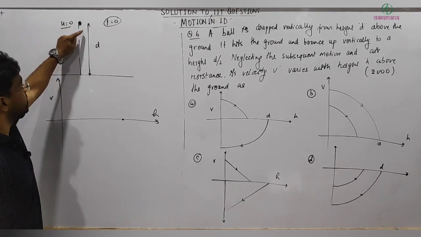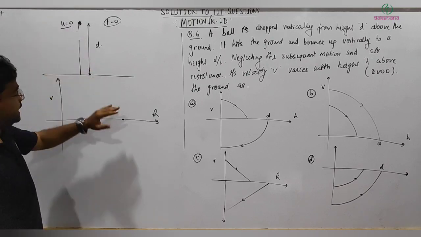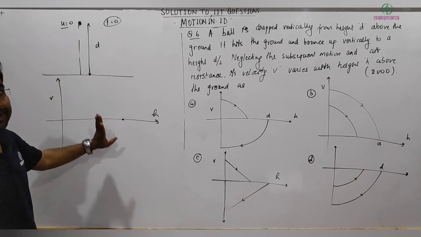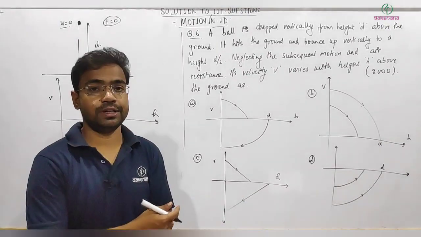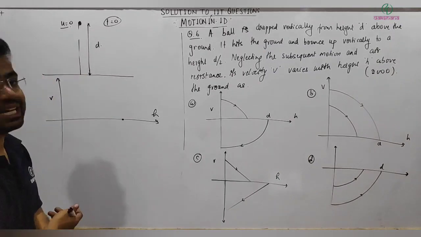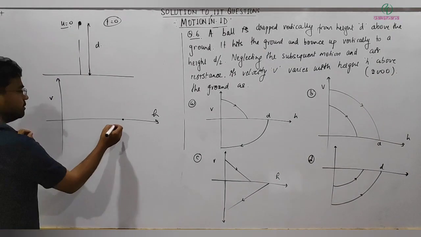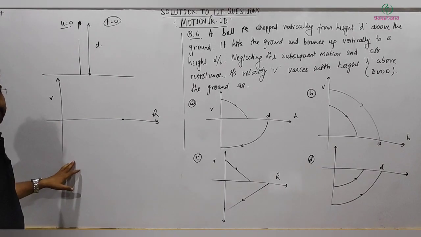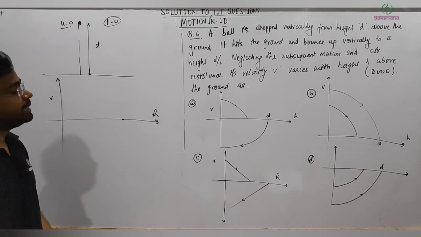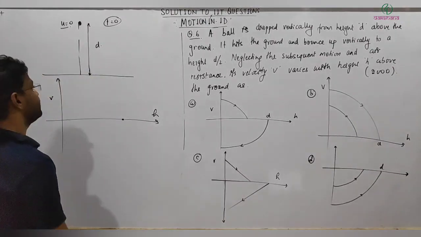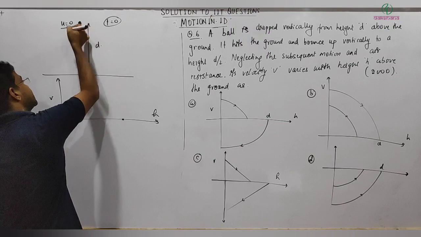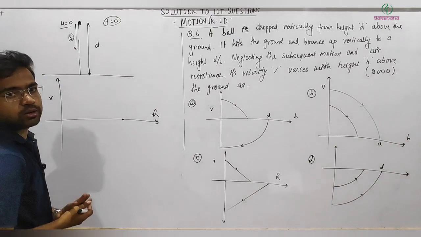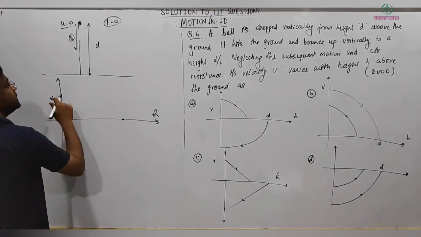as h decreases, the ball will accelerate, so its velocity will increase, but downward. If you are taking downward as positive, then it will be increasing upward on the graph. If you are taking downward as negative, then it will be increasing downward. Another thing is whether the variation is linear or parabolic, which we can get very easily. So I can write, let's say the displacement is s, then let's get the value of s.